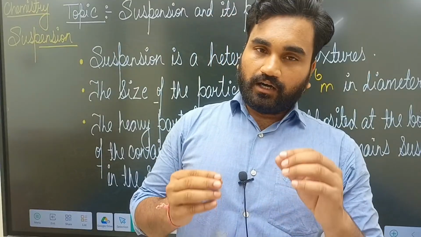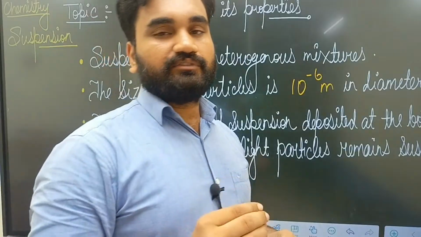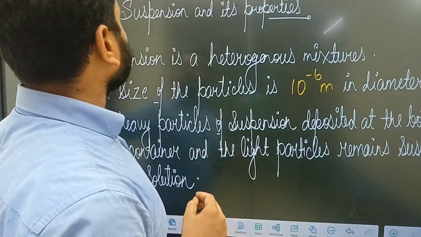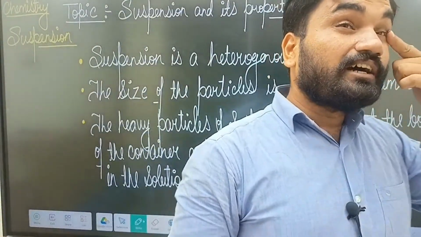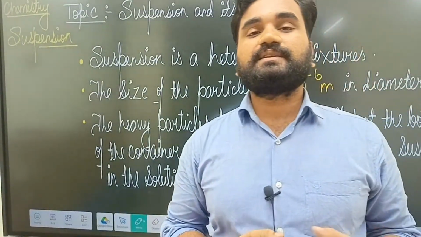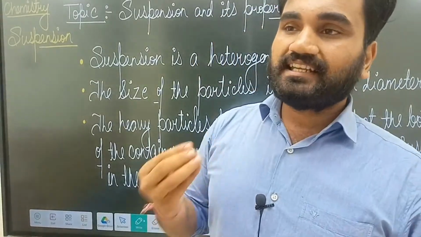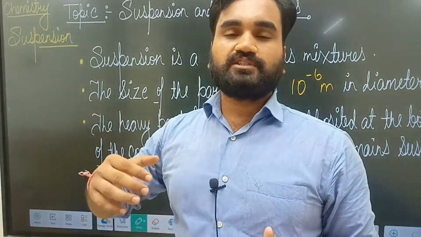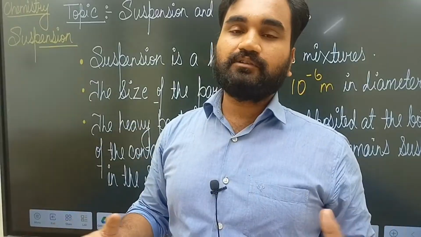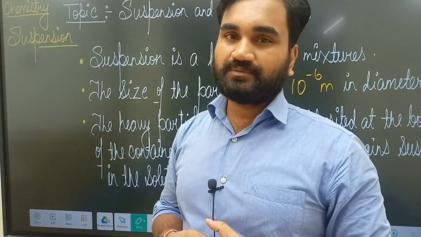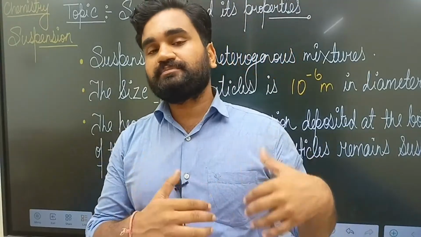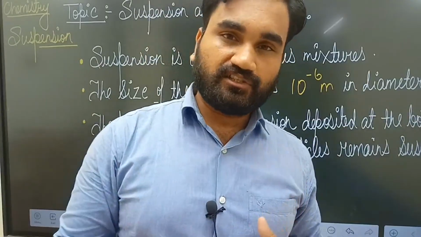So first we are going to discuss suspension and its properties, that is, what a suspension is and how we can identify a given mixture as a suspension by these properties and definitions.